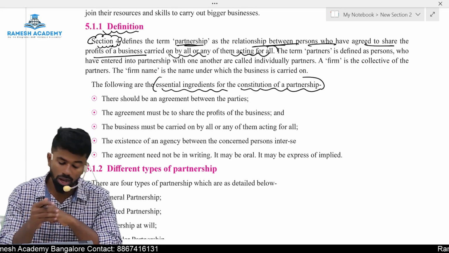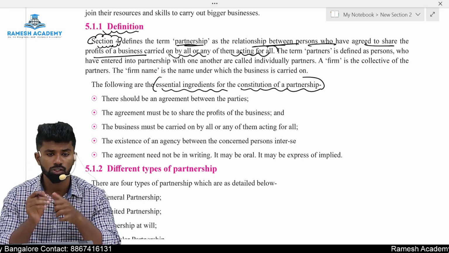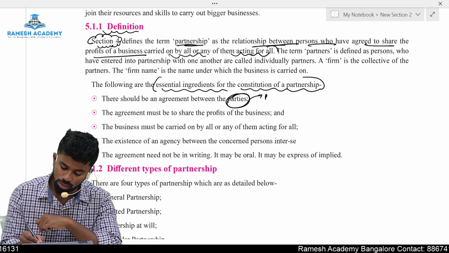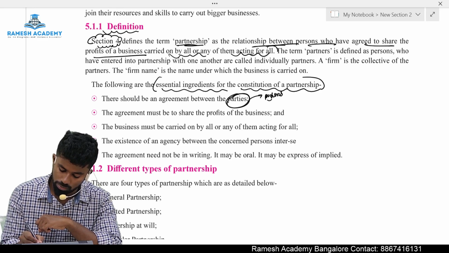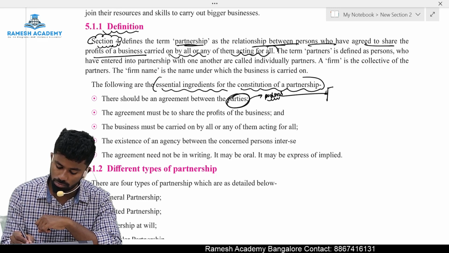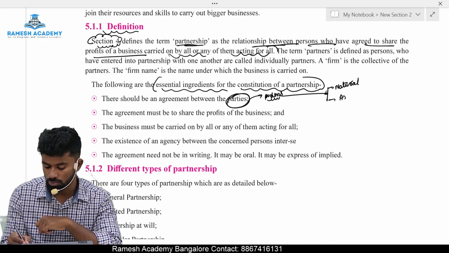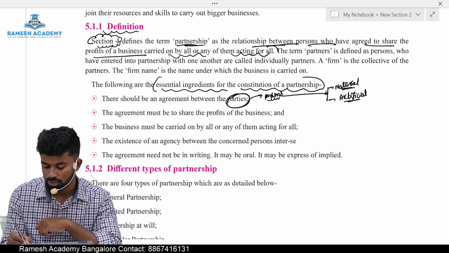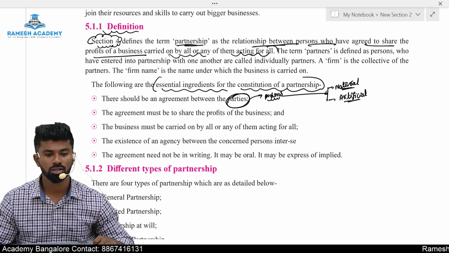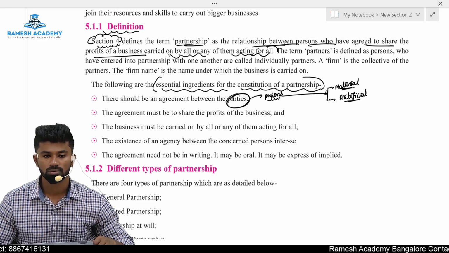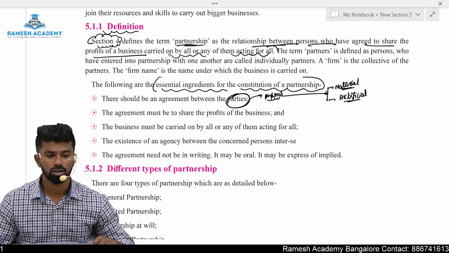What are the things required to start a partnership firm? First, there should be an agreement between the parties. Parties means persons. Persons can be of two types: natural person as well as artificial person. Natural person means the human being. Artificial person is the creation of a law.